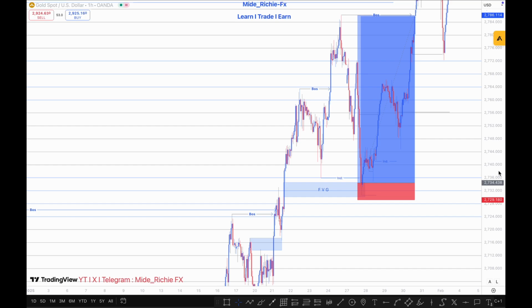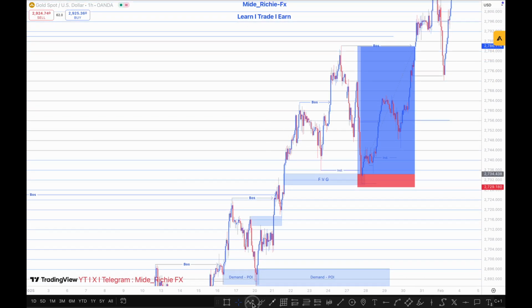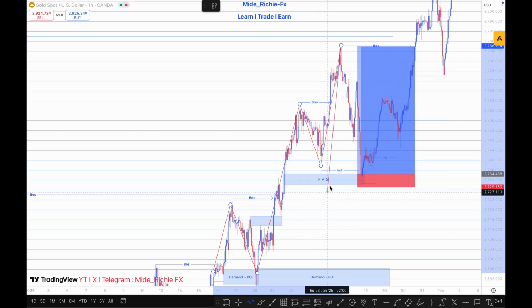Sorry. But for me, I actually prefer using fair value gaps most of the time when I'm trading XAUSD, right? So in this case right here, we have a break of structure, a retracement, another break of structure, retracement, and another break of structure. If you can notice right here, we have a demand and at the same time we have a fair value gap. But the retracement here is much closer to the fair value gap than the demand, right? And then we break structure.